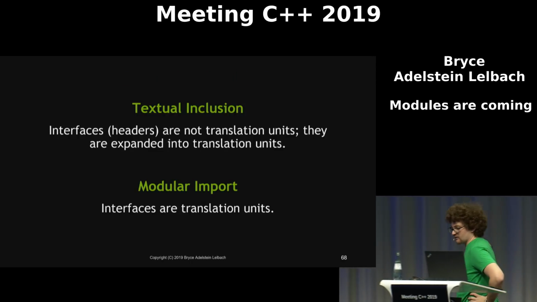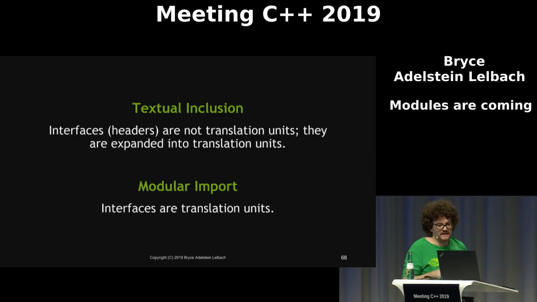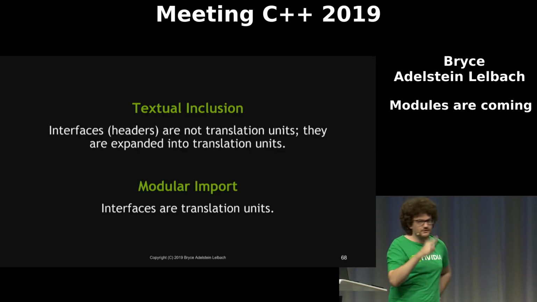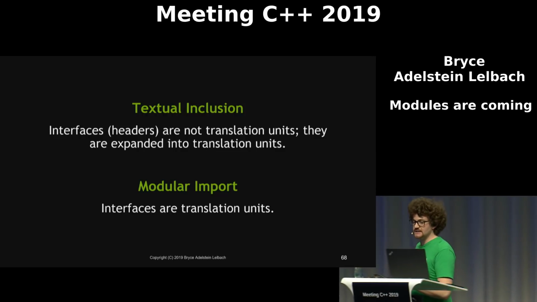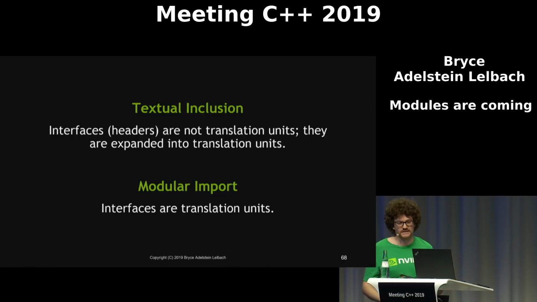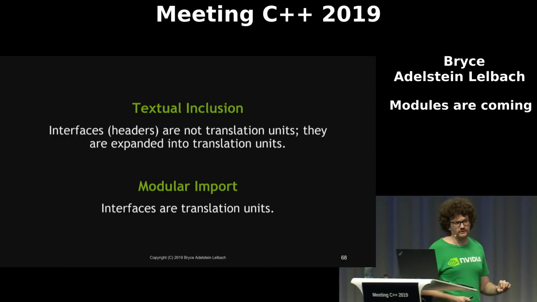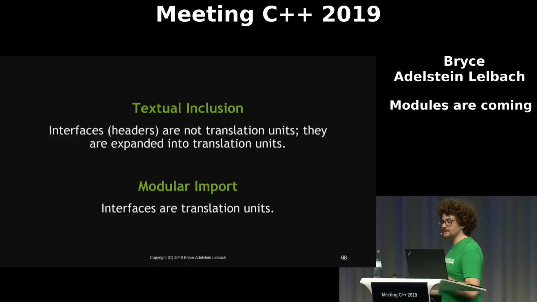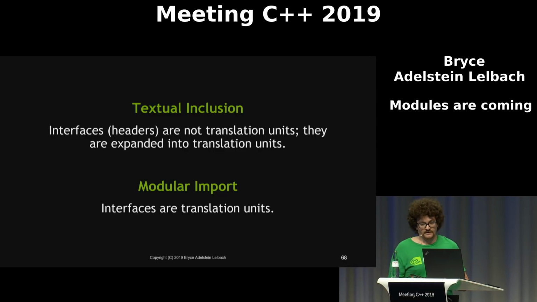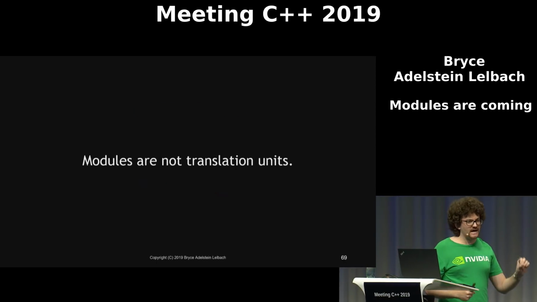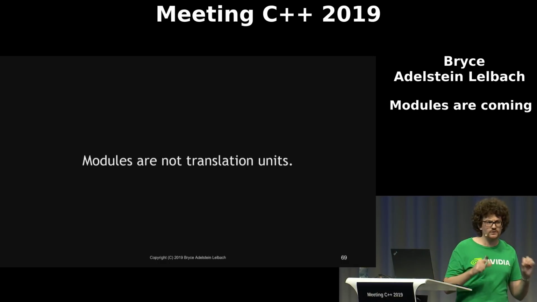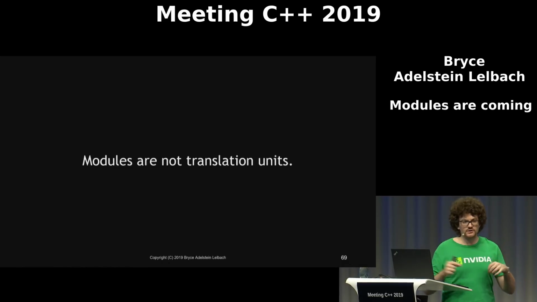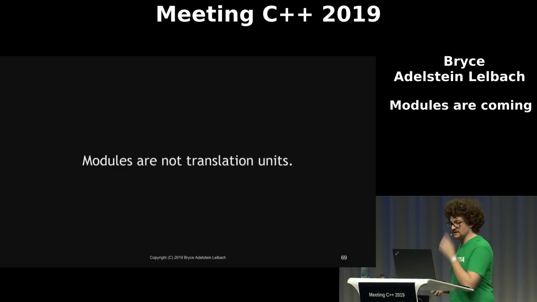Okay, so I want to reiterate this again. One of the key differences between textual inclusion and modules is that in the textual inclusion model, interfaces, aka headers, are not translation units. They are merely expanded into translation units. In the modular world, interfaces are translation units, which means that they have to be compiled separately. And also, it's important to understand that modules are not translation units. There is not a one-to-one correspondence between a single translation unit and a module. Modules can consist of multiple different translation units.